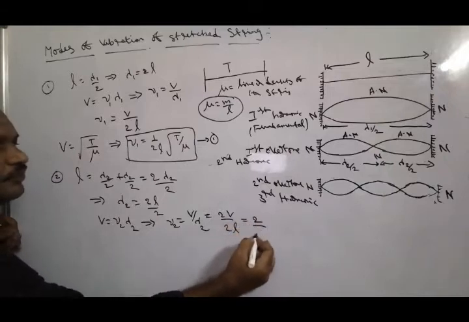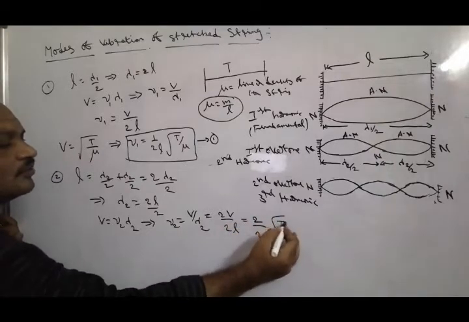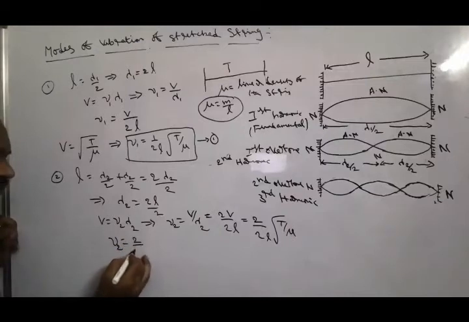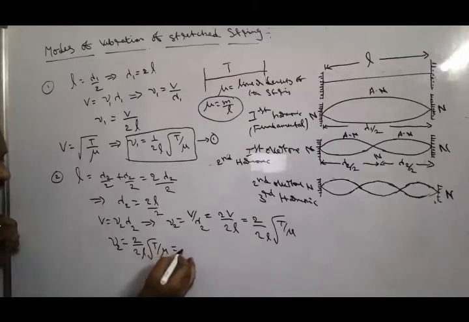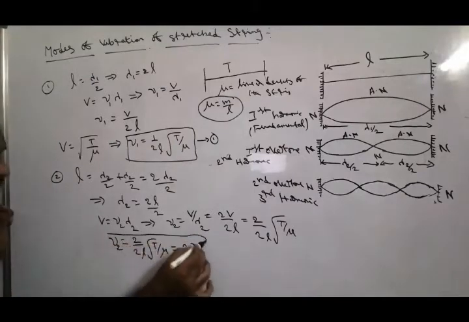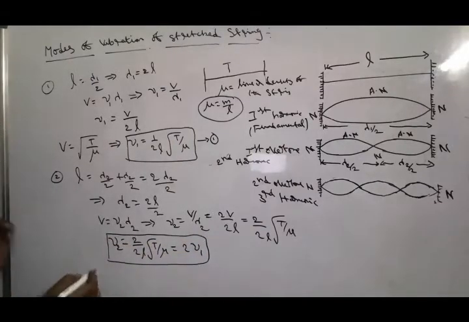That's why nu 2 is equal to 2 by 2L root of T by mu, nothing but 2 nu 1 from equation 1.